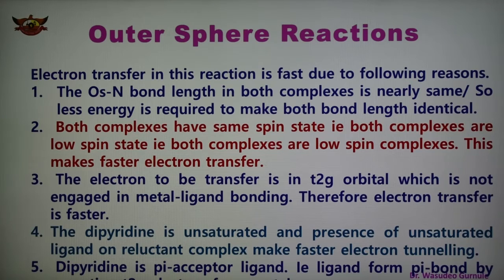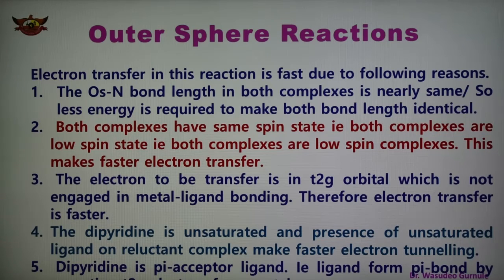Third point is that the electron which is transferred is in a t2g orbital which is not engaged in metal-ligand bonding. Therefore electron transfer in this reaction is faster. Number 4, the dipyridine is unsaturated, and the presence of an unsaturated or conjugated ligand on the reductant complex makes for faster electron tunneling.